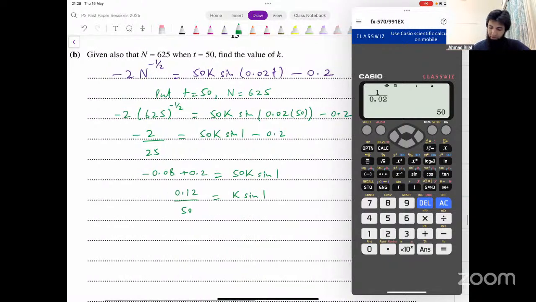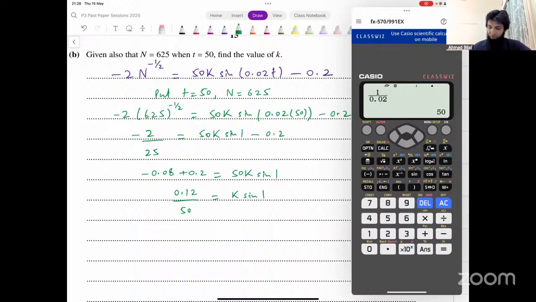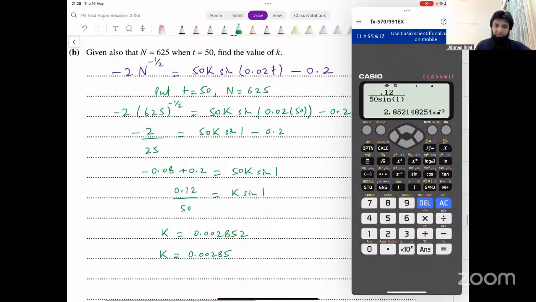What do you get from that? Make sure your calculator is in radian mode again. 0.12 divided by 50 into sine of 1. k equals 0.002852. Right, your final answer to 3 significant figures, but in the next part now, if you need to use k, use the more accurate number. 0.00285. That's the value of k that we're getting. Is that okay? All right, let's move on.